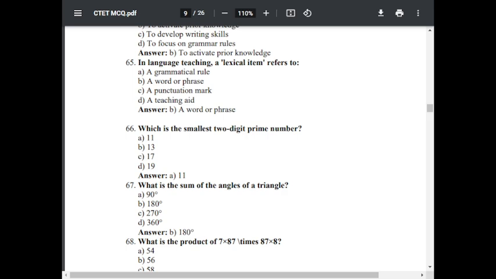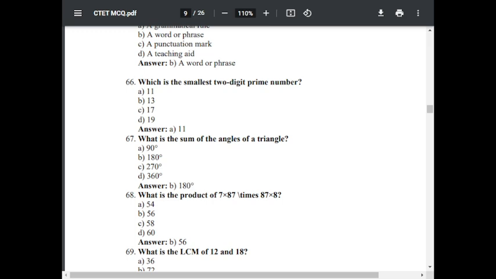Question number 67. What is the sum of angles of a triangle? Option A, 90 degree. Option B, 180 degree. Option C, 270 degree. Option D, 360 degree. The correct answer is B, 180 degree.